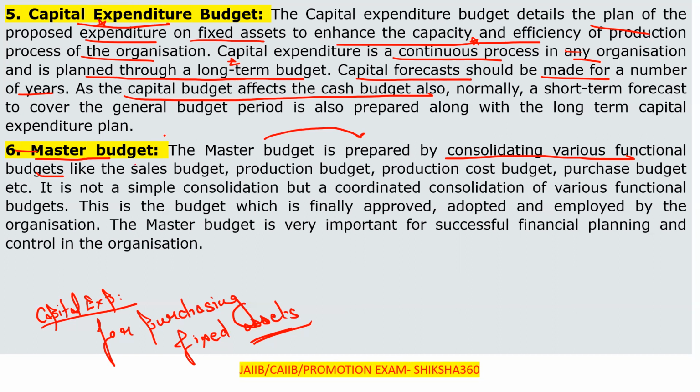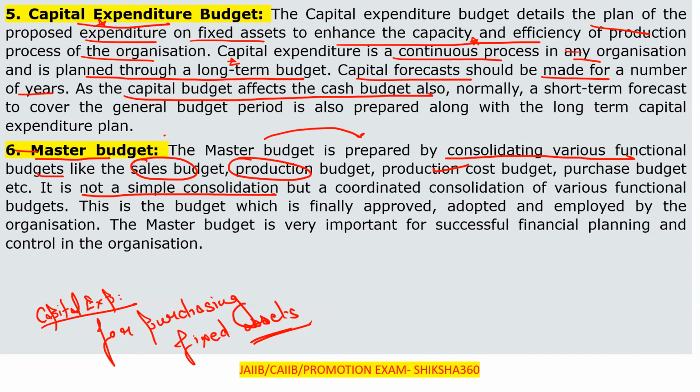various functional budgets like the sales budget, production budget, that is, the production cost budget, purchase budget, etc. It is not a simple consolidation, but a coordinated consolidation of the various functional budgets.